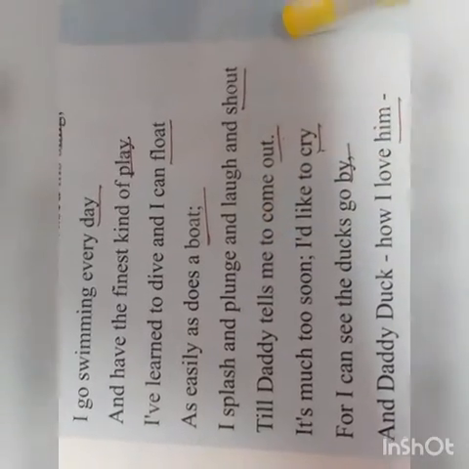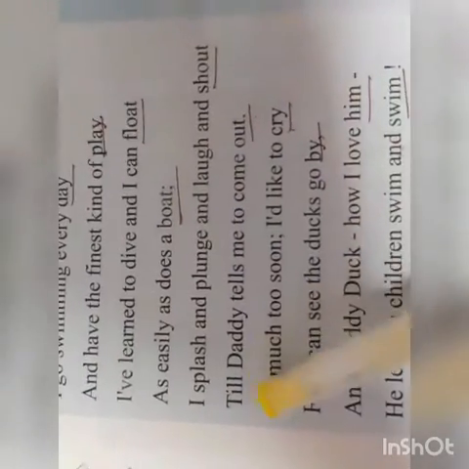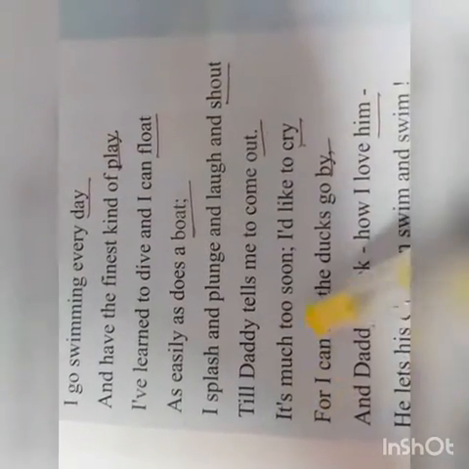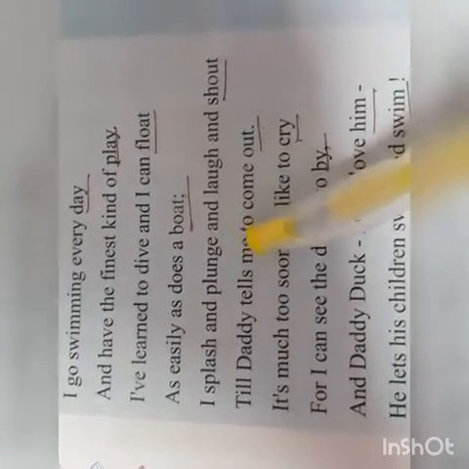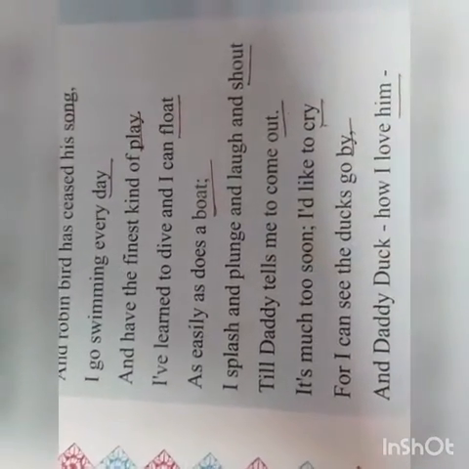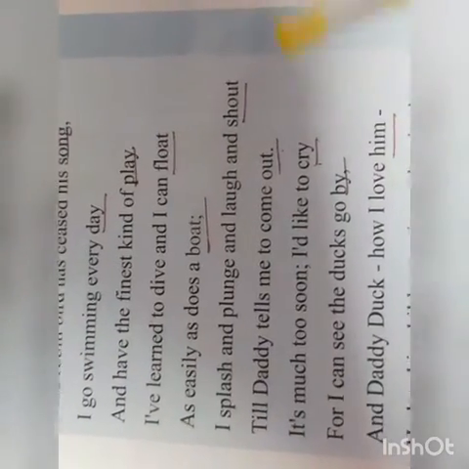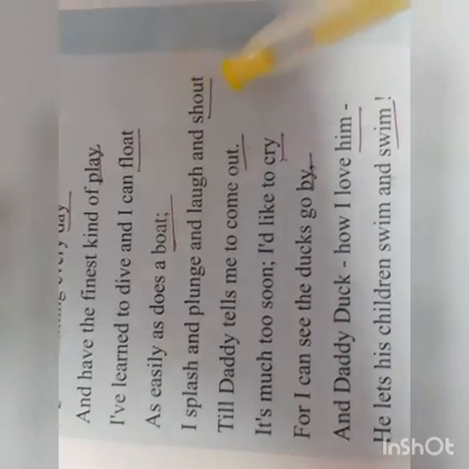Till daddy tells me to come out. Until I remain in the water, till my dad tells me to come out of the water. Now it's time to go home. It's too much too soon. I'd like to cry. That means the child feels, or the poet is telling that when my dad tells me to come out of the water, I feel that it is just a very short time that I have stayed in the water. And then at that time, when my daddy calls me back, I feel like crying because I want to stay in the water and my daddy wants me to come out of the water.